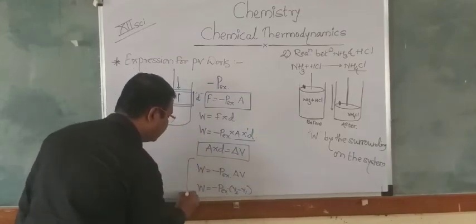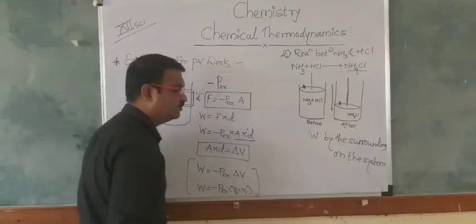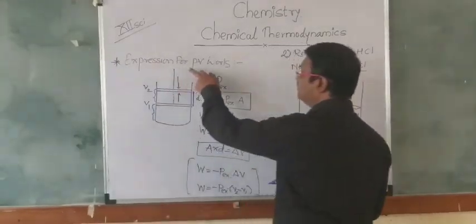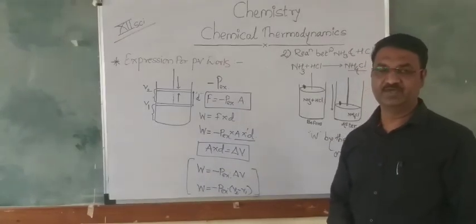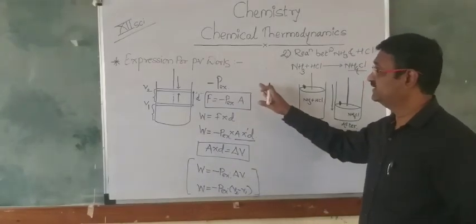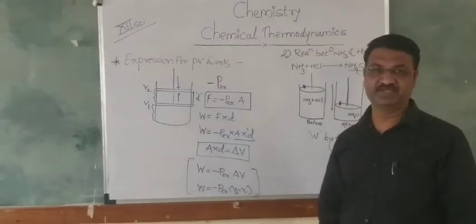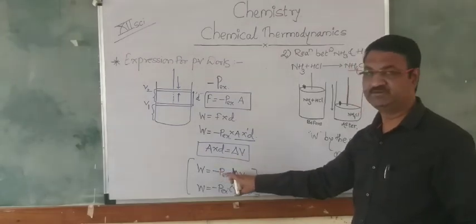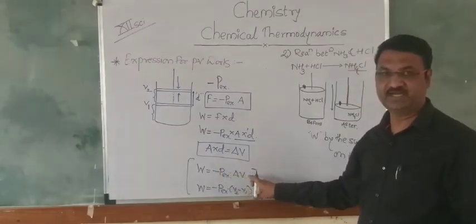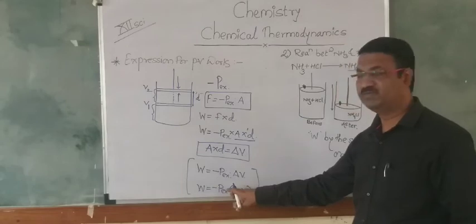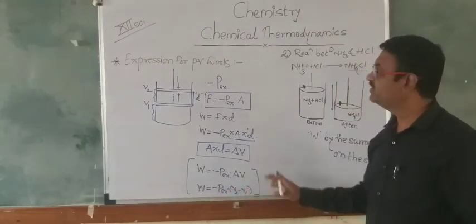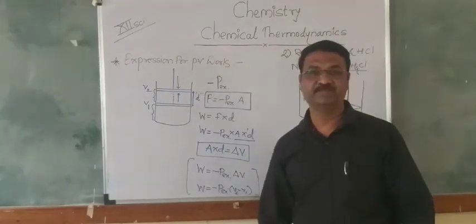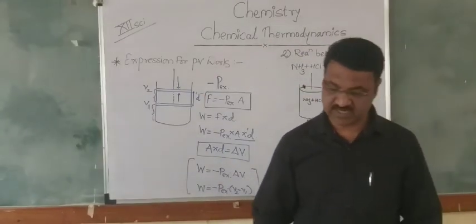These equations are called the expression for the PV work, the pressure volume type of work. That expression is W is equal to minus PEX into delta V, or W is equal to minus PEX into V2 minus V1.